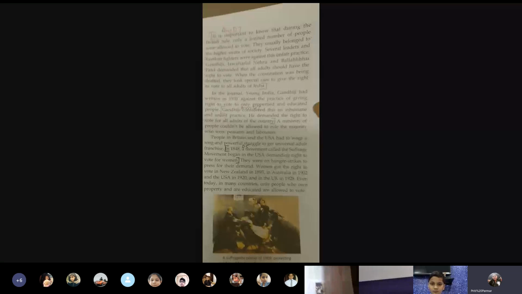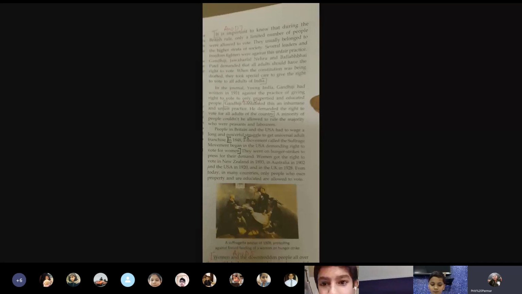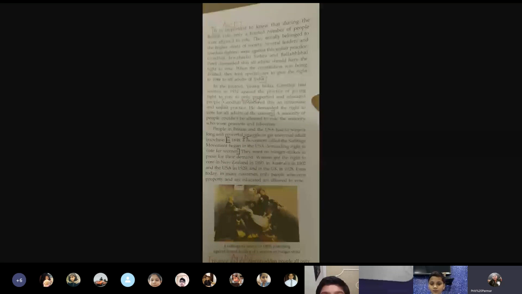Now, when the British were ruling India, that means before 1947, it was only a few rich people in India who were given the right to cast their vote. Since India was at that time under the clutches of the British, the people of India had no say.